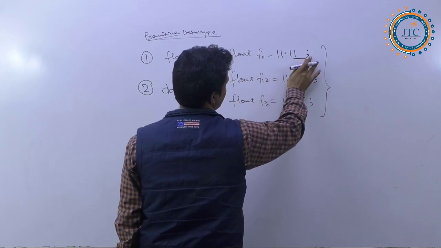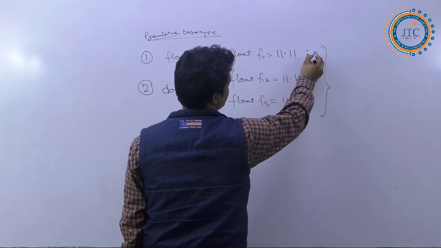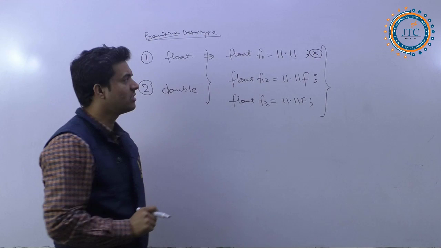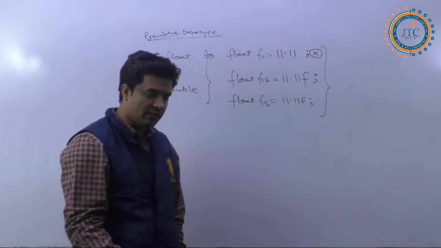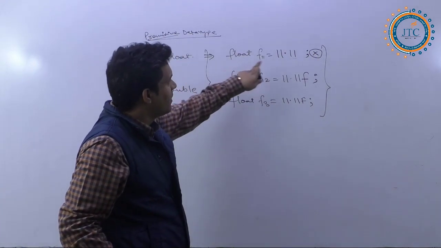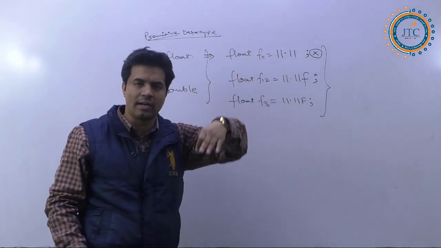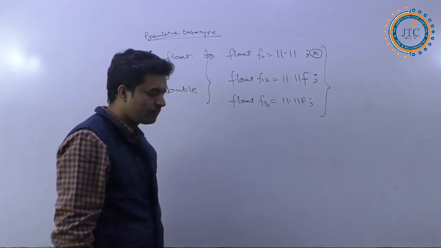You have not written any such representation, so this is not going to be okay. We cannot write this one here. float f11 is equal to 11.11, this particular one we cannot write. I'll tell you why we cannot write it later, when I write the program.